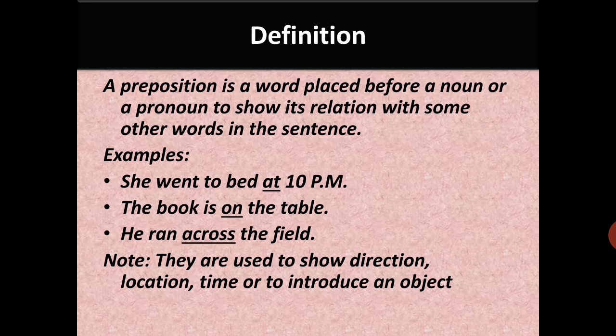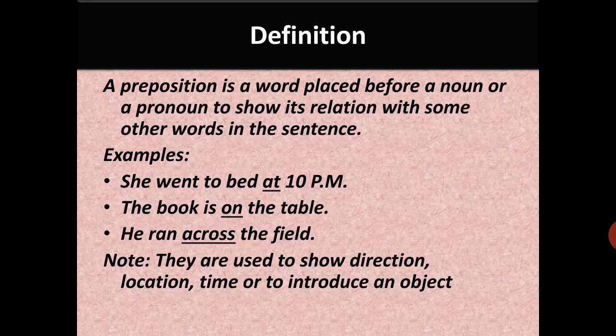She went to bed at 10 p.m. Here the word at is telling you the exact timing, that at what time it is done, at 10 p.m. So at is telling you the exact timing, hence it's a preposition. The book is on the table. On word अगर वहाँ नहीं होता, the book is the table. How would you be able to know कि table पर ही book पड़ी हुई है? So on word is telling you that table पर book है. So hence again here it is the location told by the word on.